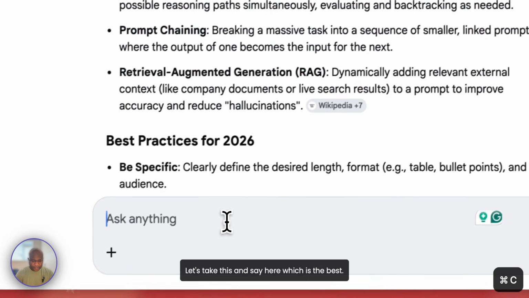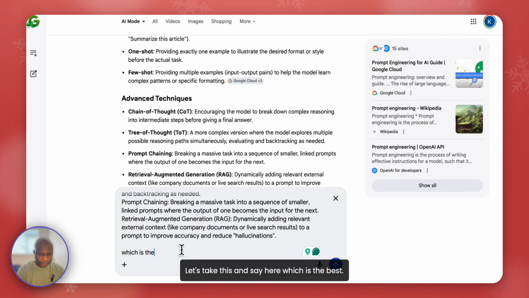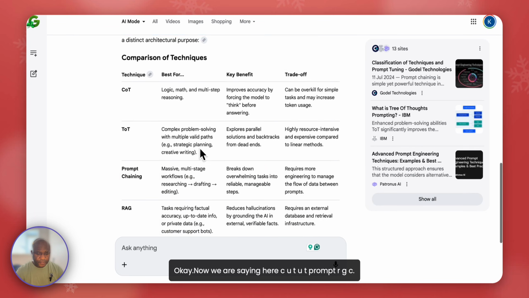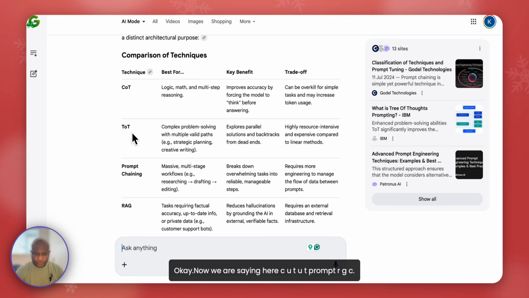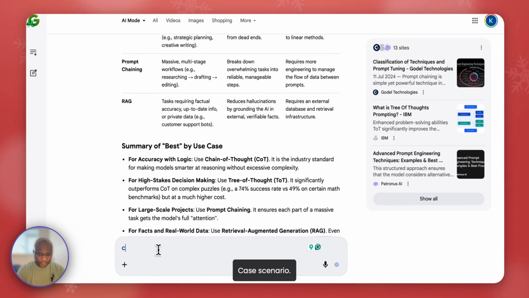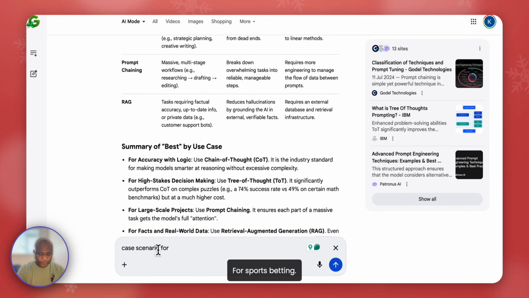Okay, let's take this and say here, which is the best? Now we are saying here, COT, prompt, RAG, let's see. Best for logic, math, multi-step reasoning. Okay. Now let's ask it for something else. Case scenario for sports betting, which should be used.